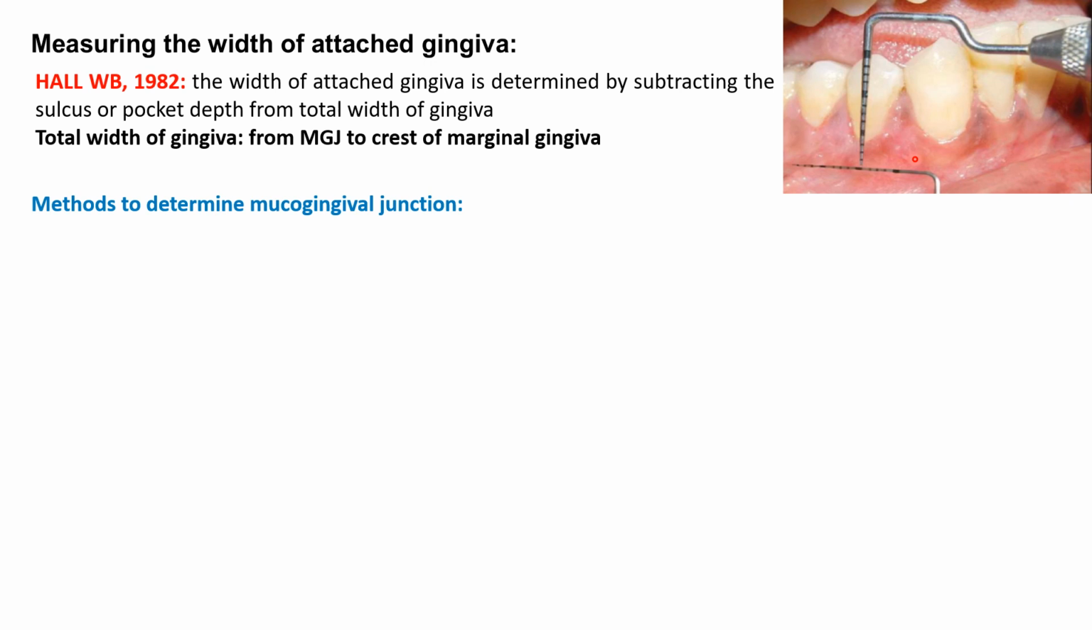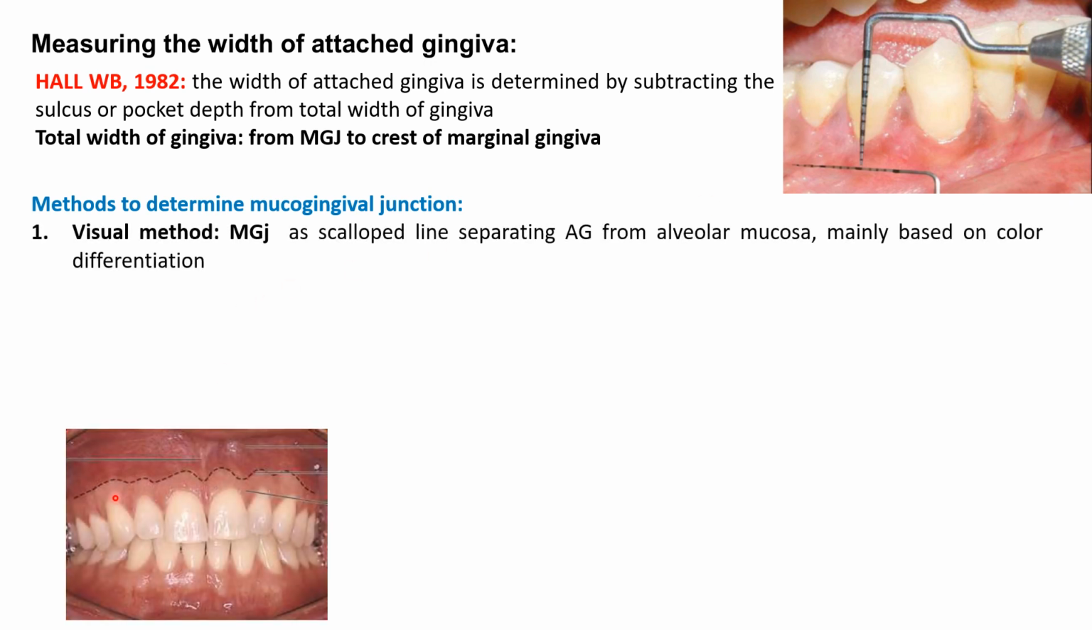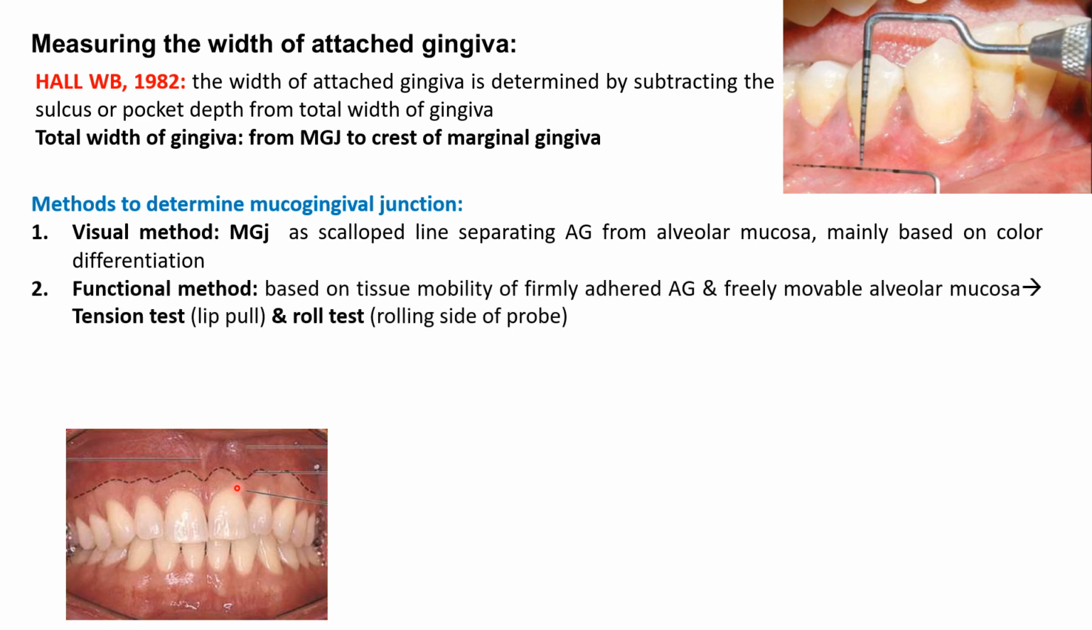How do you determine the position of the mucogingival junction? First is visual. It can be seen as a scalloped line separating the reddish colored alveolar mucosa from the coral pink or pale pink attached gingiva adjacent to it. But in certain cases, we cannot clearly make out the mucogingival junction. So in such cases, we can go for other methods.